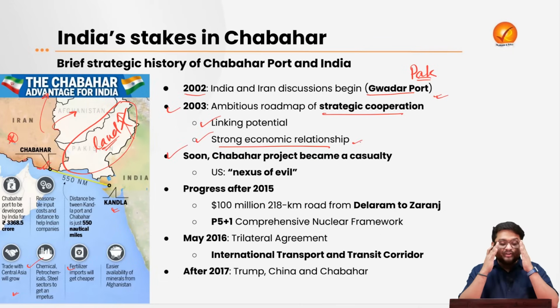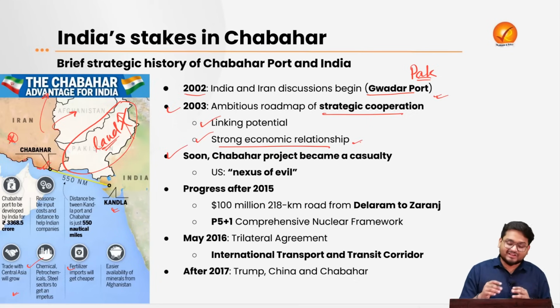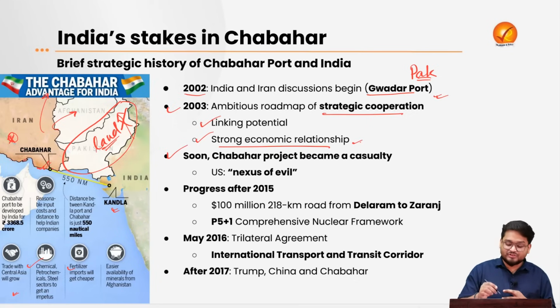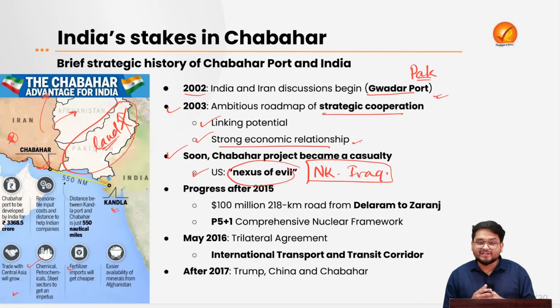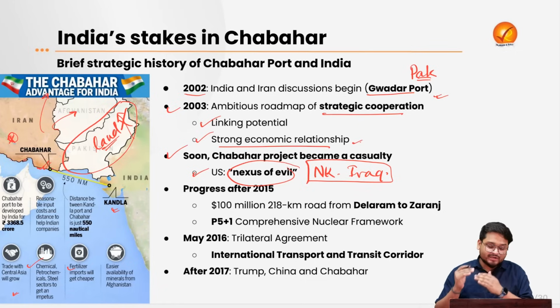Next, we have to understand that over a period of time, the tensions between the US and Iran deteriorated. We have to understand the relations when they deteriorated between Iran and the US, and also when the US called Iran a nexus of evil apart from North Korea and Iraq. The Indian authorities, the diplomats in New Delhi, became very cautious about the US's approach, and that is when the relations between Iran and India also deteriorated a little bit.